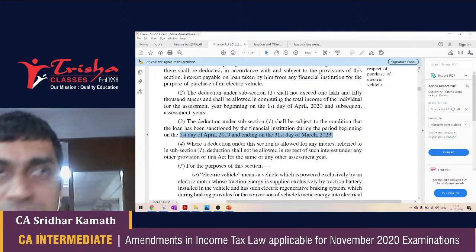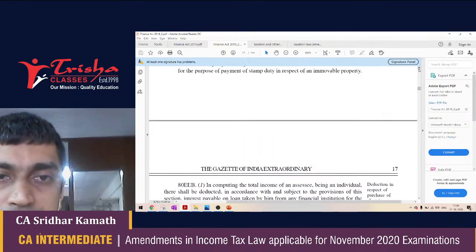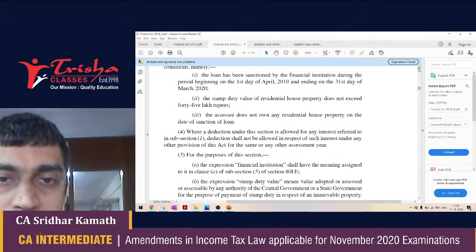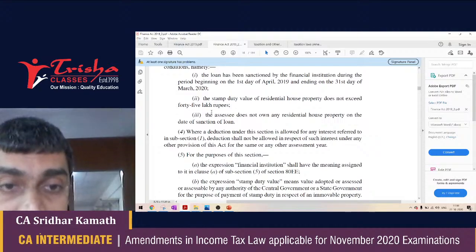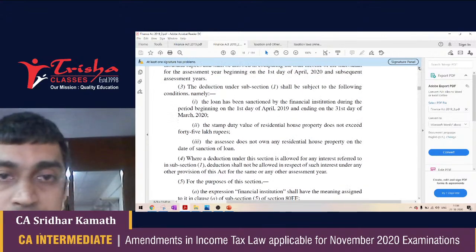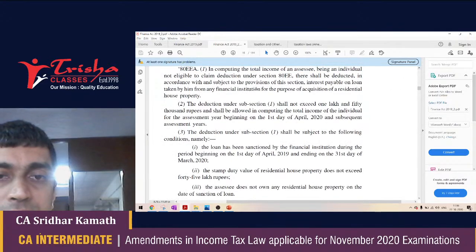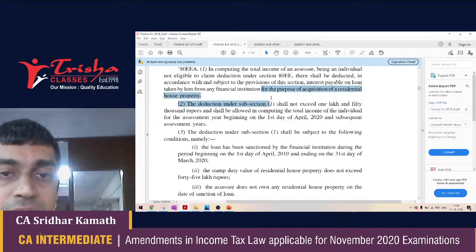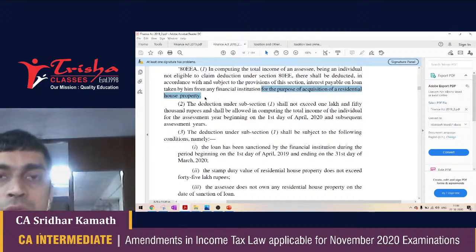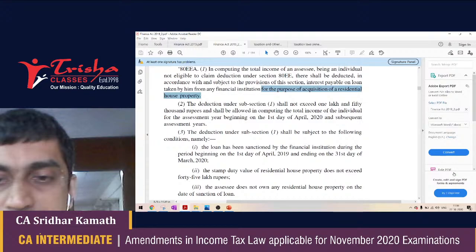There is one aspect of 80EEA which I missed out. Only a loan taken for purchase of a house property is eligible for deduction under 80EEA. Not the construction, but only for acquisition of a house property. See the words used here under 80EEA, for the purpose of acquisition of a residential property. Okay, only for the purpose of purchase of a residential property 80EEA is available.